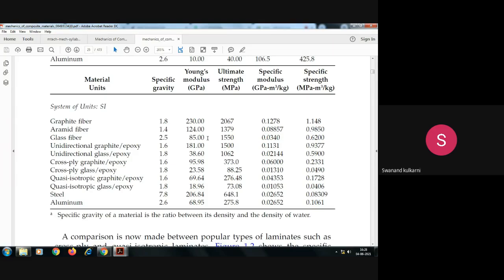That is 230 gigapascal. Is it okay? See, it is not small, it is very large. 230 gigapascal is the Young's modulus of this graphite fiber. Aramide fiber is 124, glass fiber 85, unidirectional graphite epoxy 181, then unidirectional glass epoxy 38.